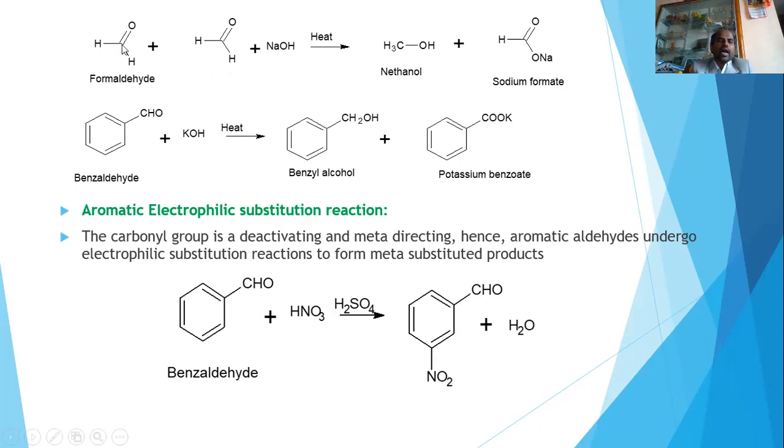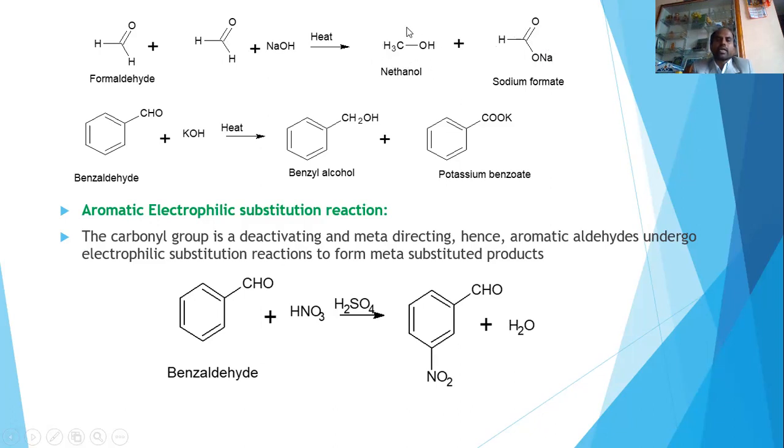So that means hydride means H with 2 electrons. Hydride can attack this electron-deficient carbonyl carbon and forms an alcohol. Methanol is the product. And OH minus can attack this carbonyl group and forms sodium formate. That is how we get the alcohol as well as the carboxylate.